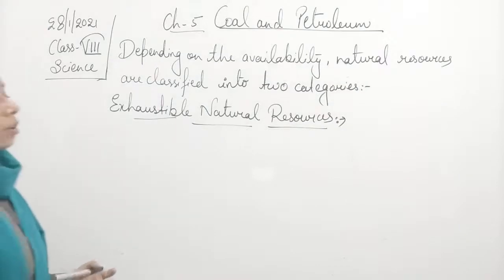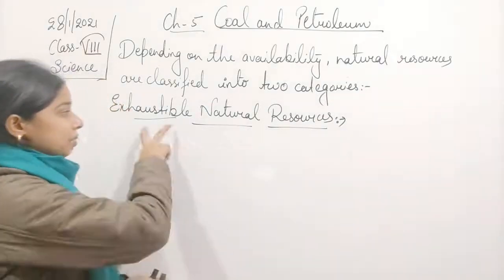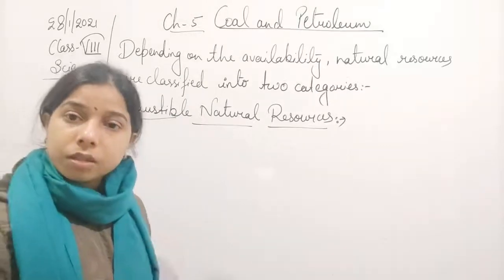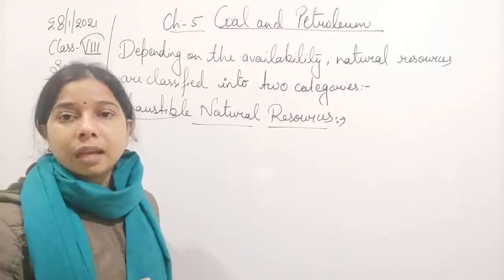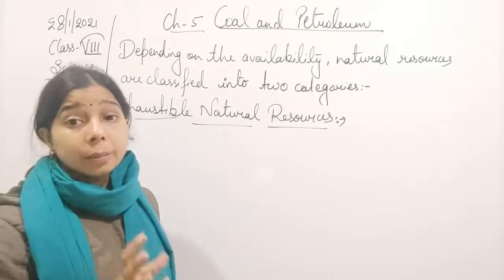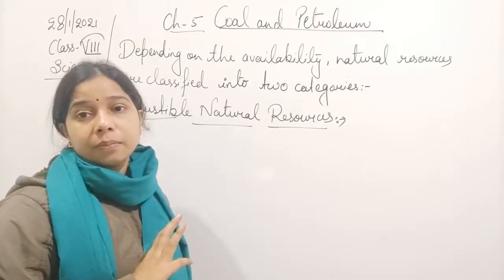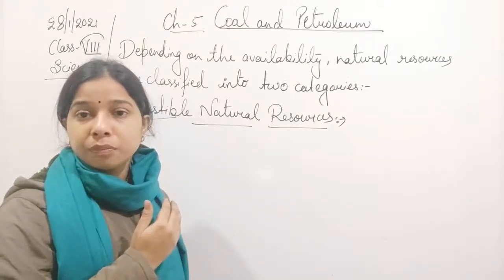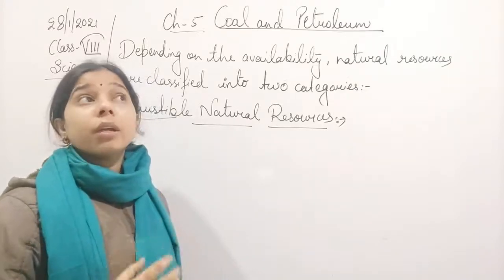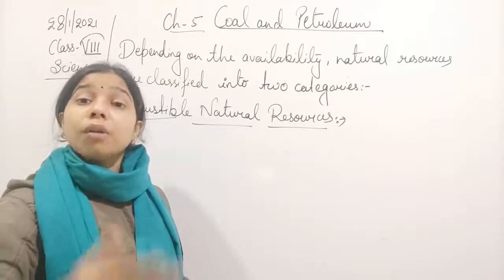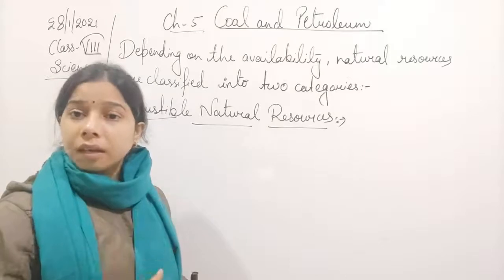Exhaustible natural resources, students. The name itself explains it: they get exhausted, and that is why the term exhaustible is given. It means that these kinds of resources are present in nature in a limited quantity, and they will get exhausted in future. Once it is used, it is used. You cannot renew it, you cannot use it again.